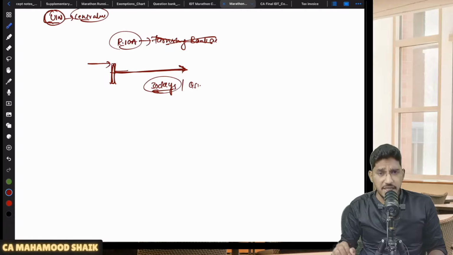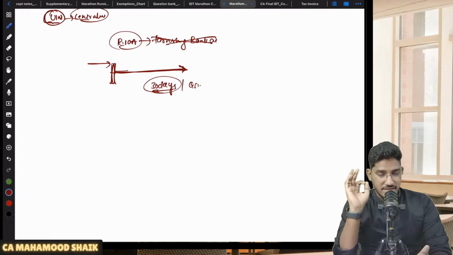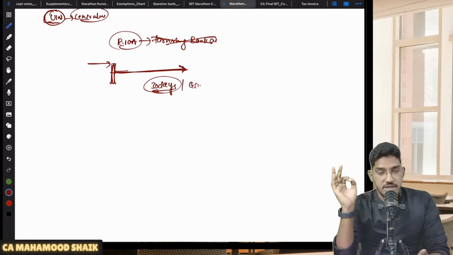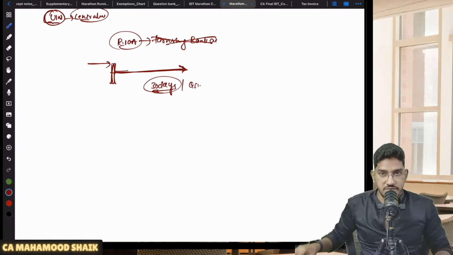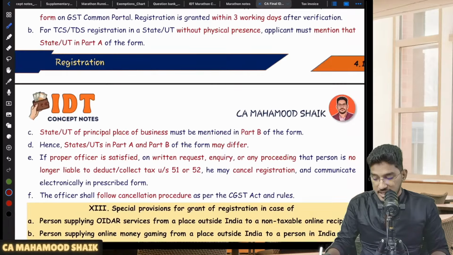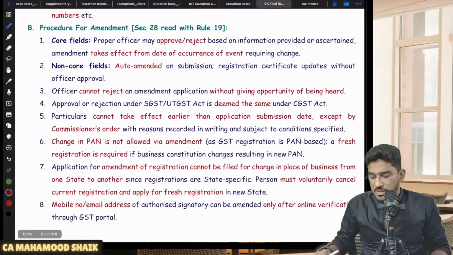So if you want to stop your registration from getting cancelled, you have to furnish your bank account details maximum within 30 days from the date of grant of registration certificate. Understood? Right. So this is one more rule, rule 10A, which is going to be important. Thereafter, amendment related procedural formalities will be there.